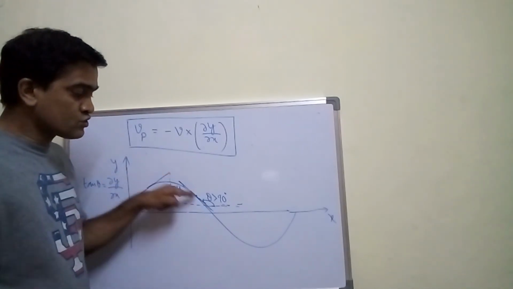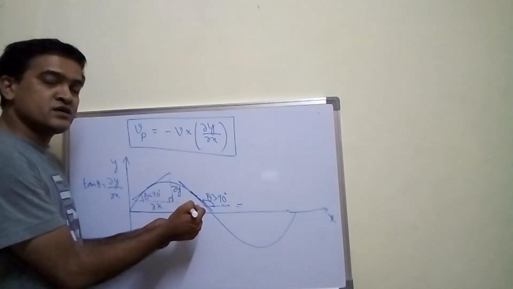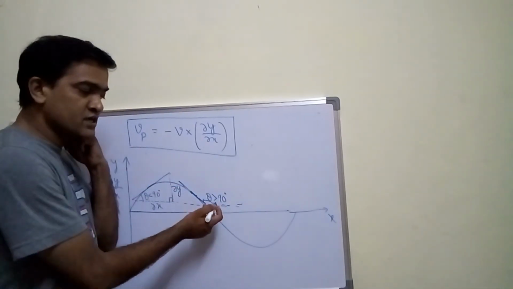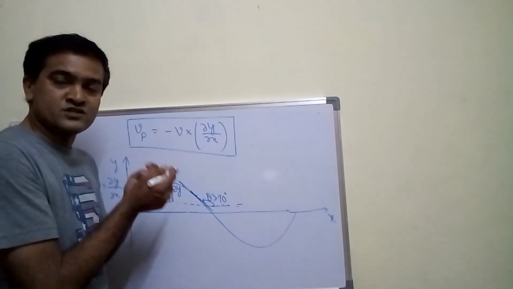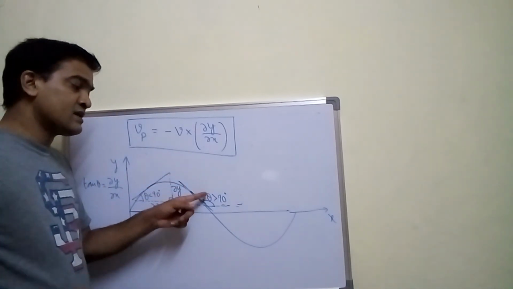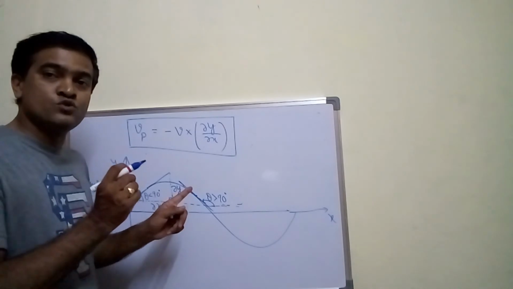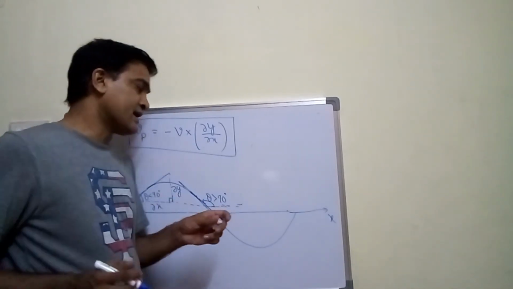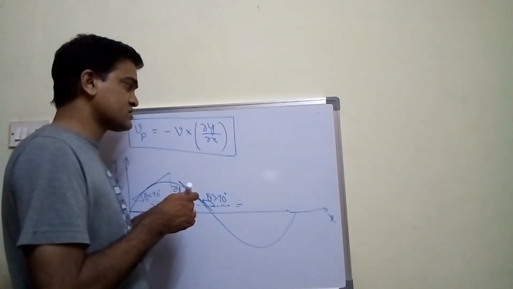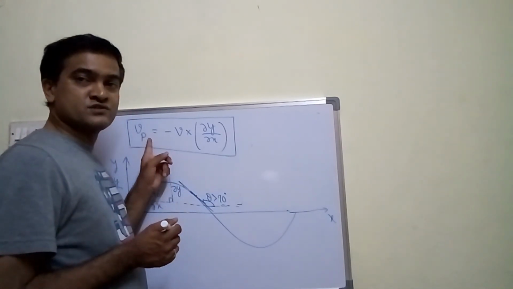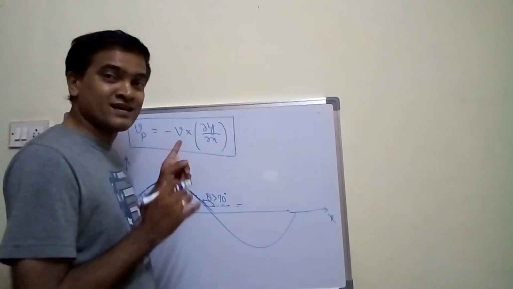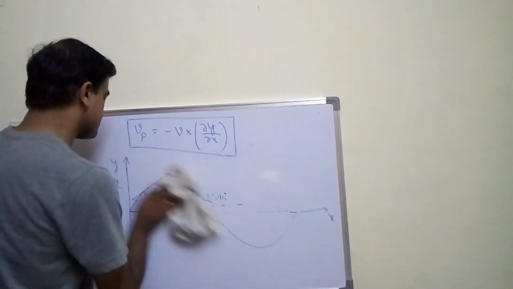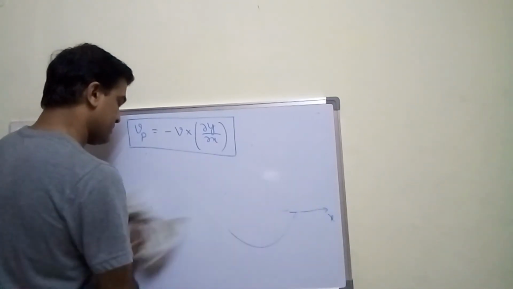For this slope, as the angle is measured in the anti-clockwise direction with respect to the horizontal line, theta value is greater than 90 degrees and the slope is negative. So tan theta will be negative in this case. That means dou y by dou x will be negative in this case. Now if you look at this diagram, listen carefully. This is very, very important. Let me show you the diagram again.